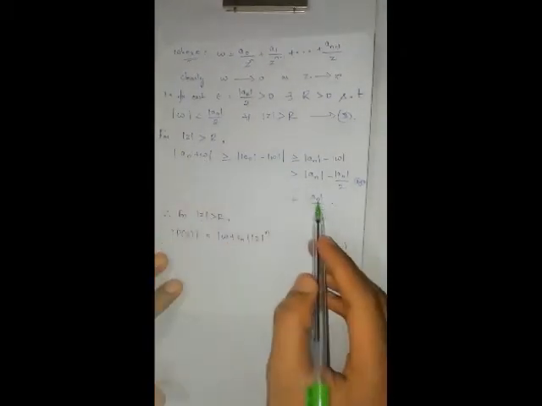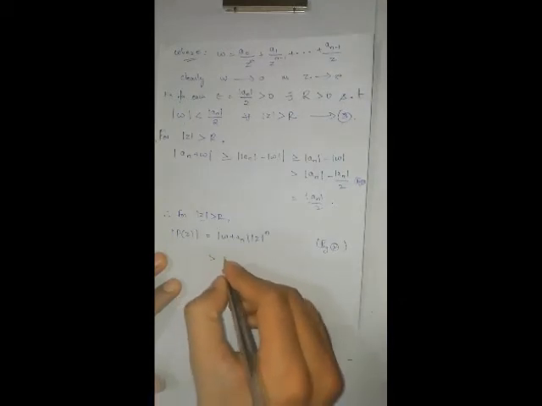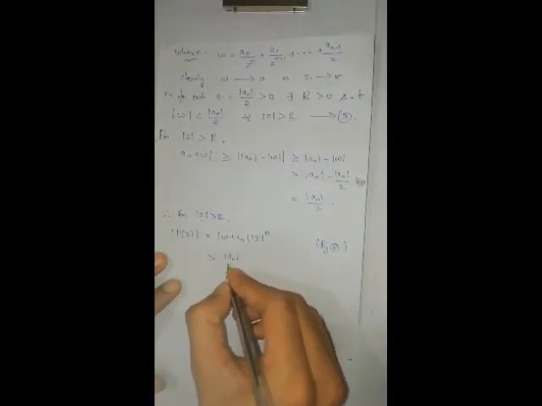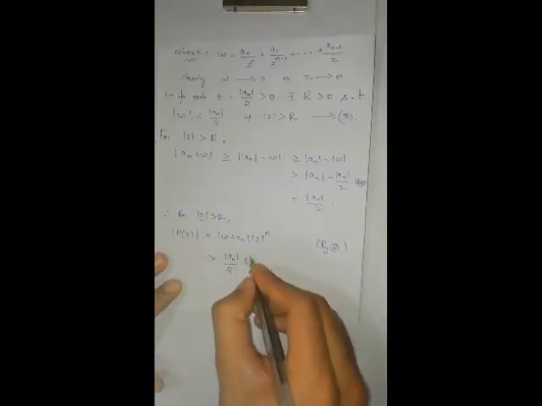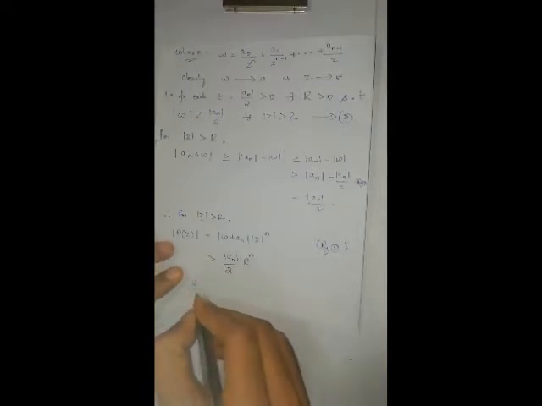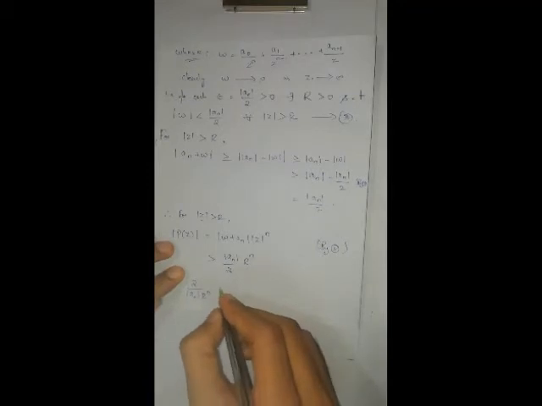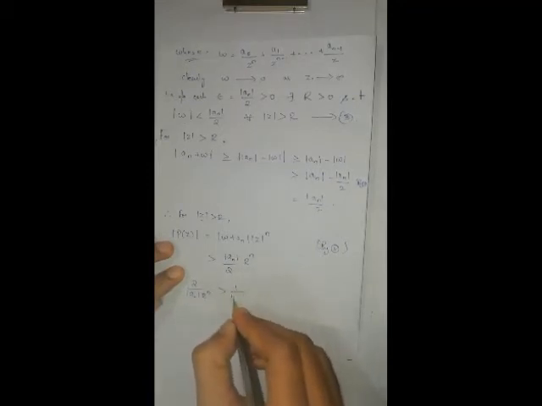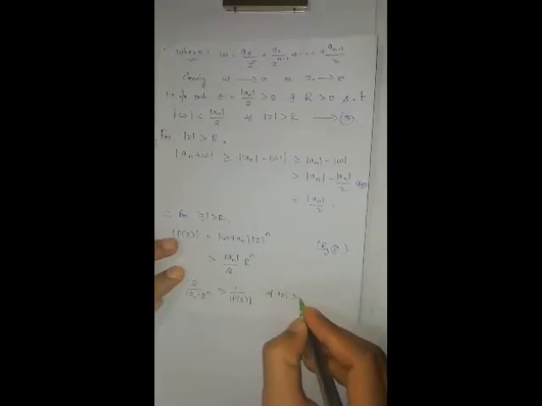Modulus of an plus w is strictly greater than modulus of an by 2, and modulus of z is greater than r, so modulus of z to the power of n is greater than r to the power of n. Therefore, now cross multiply: 2 by modulus of an into r to the power of n is greater than 1 by modulus of p of z for all modulus of z greater than r.